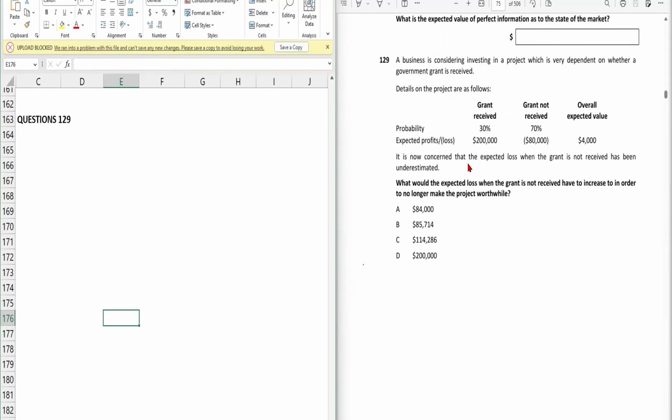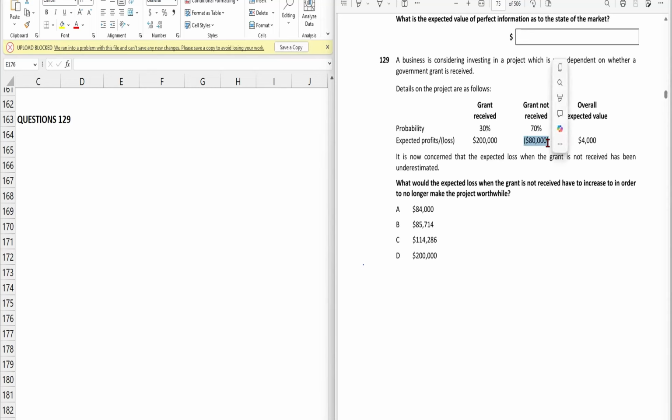The question says a business is considering investing in a project which is very dependent on whether the government grant is received or not. Details on the project are as follows. They have provided the grant received or not received, their probability, the expected profit or loss, along with the expected value. But the concern is that the expected loss when the grant is not received has been underestimated. The company is assuming it could be more. So what would the expected loss when the grant is not received have to increase to in order to make the project no longer worthwhile?